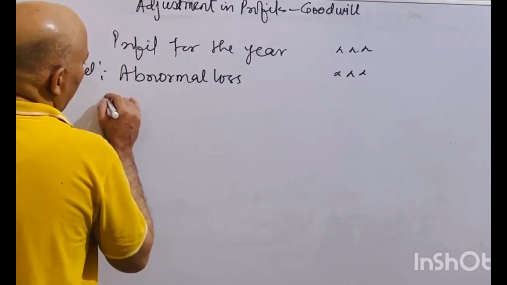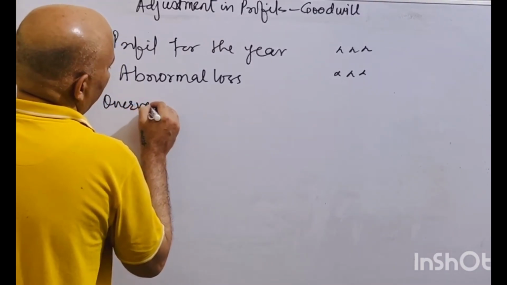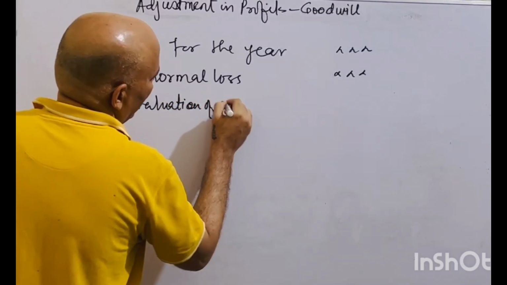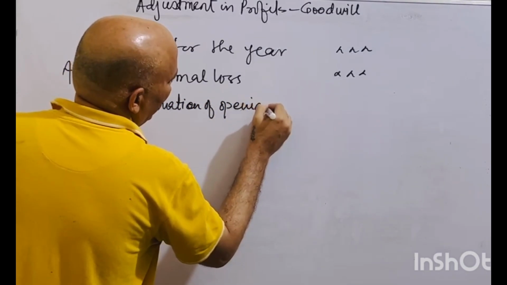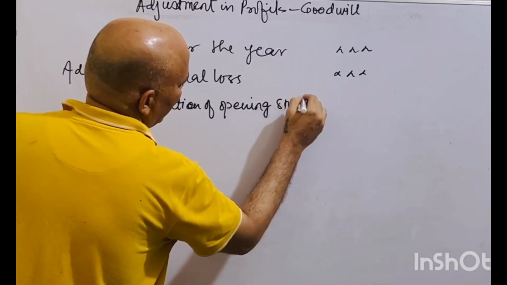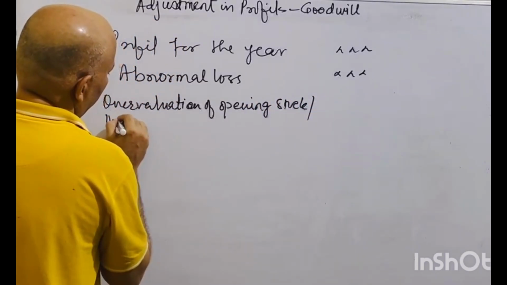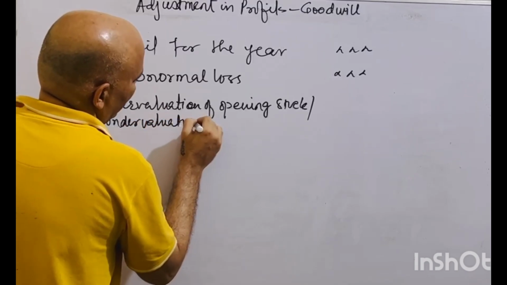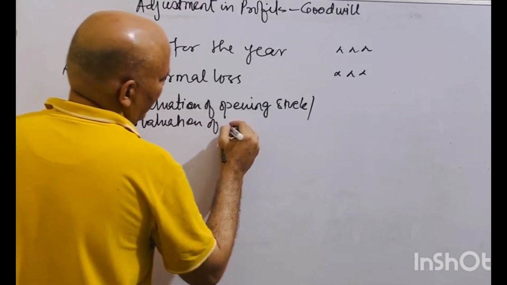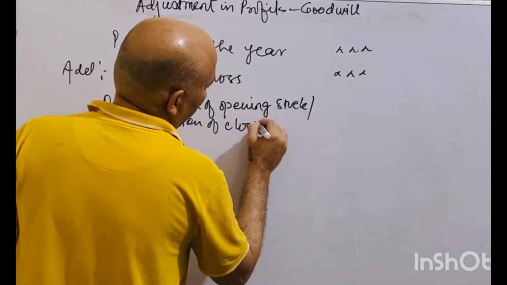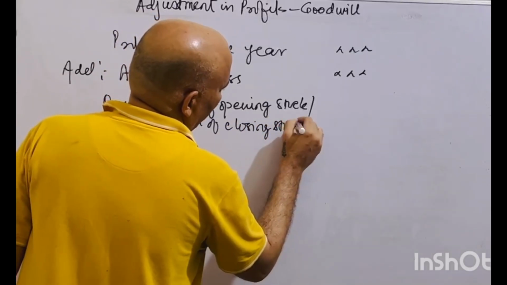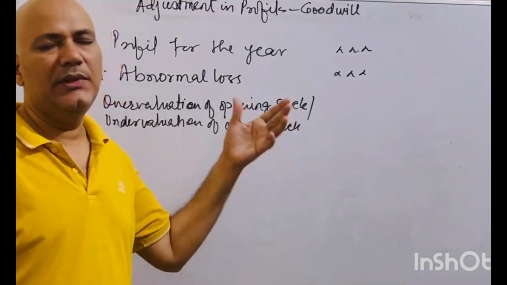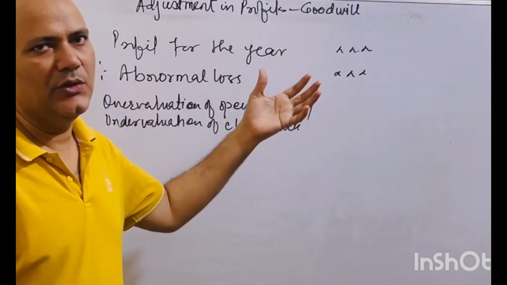Then overvaluation of opening stock or undervaluation of closing stock. As you can see, if the opening stock is increased, the expenditure will increase, so obviously your profit will go down.